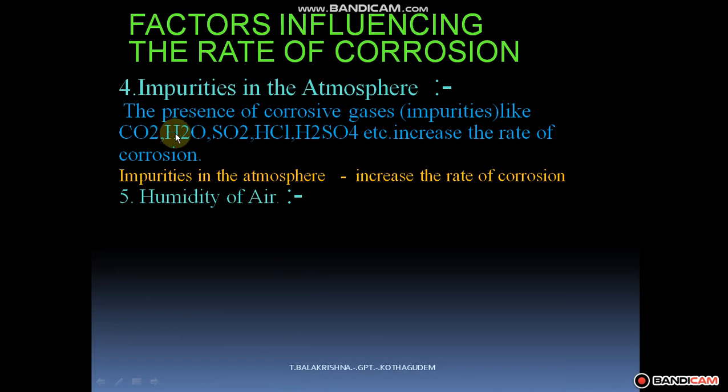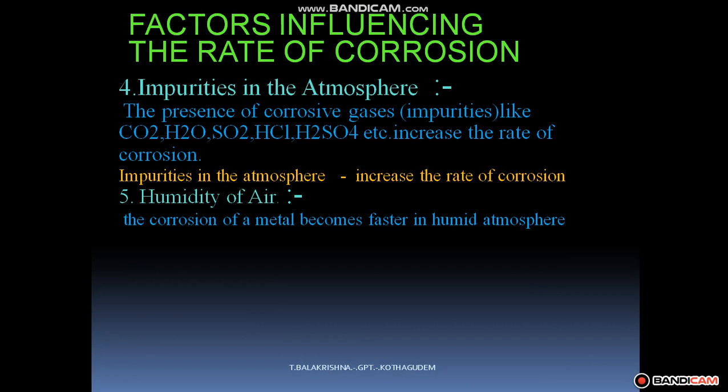One of the most influencing active agents that participates in the corrosion reaction from the atmosphere is water. If the water increases, automatically the active agent percentage increases in the atmosphere, so it increases the rate of corrosion. Is it clear? The humidity of air also influences the rate of corrosion.